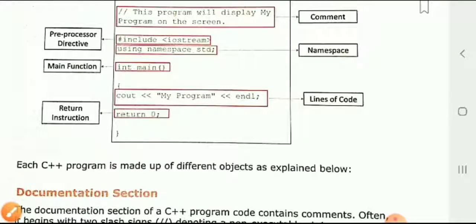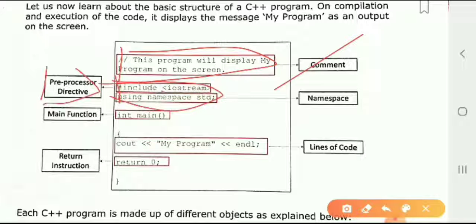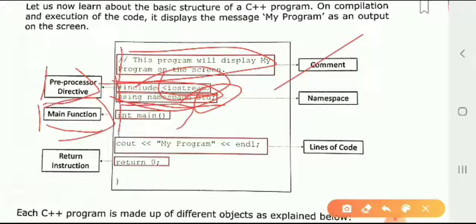This is the basic structure of C++ programming. Okay, first thing is a comment. Second thing, preprocessor directive, means we can recall the function, that is iostream, input output stream, and std means standard library we are calling from. Main function means the main function in which the whole process is going on.